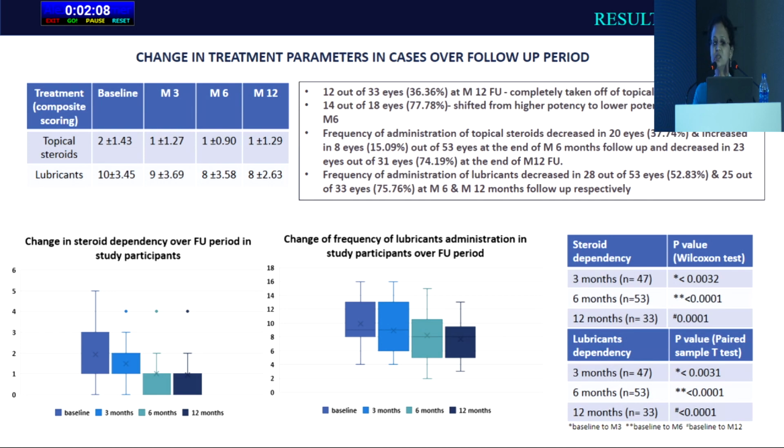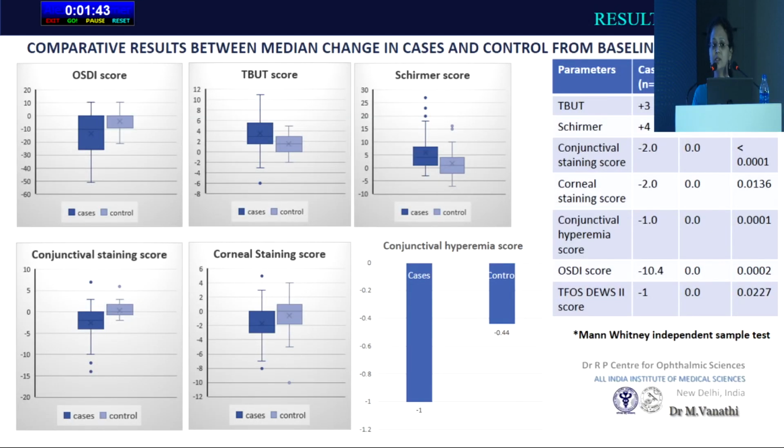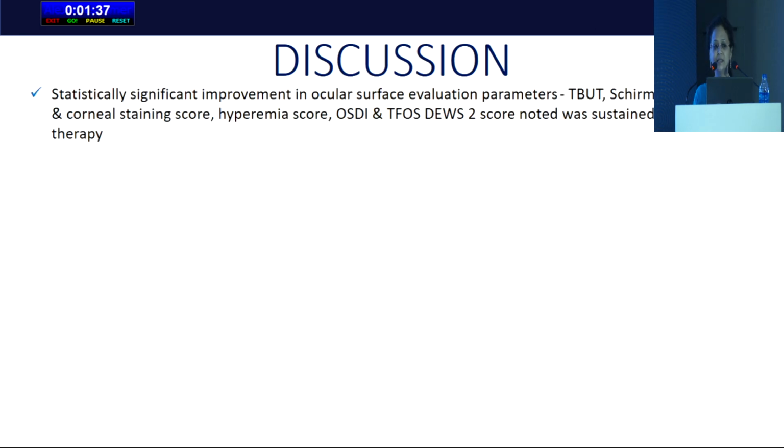Again, evaluating the change in treatment parameters, looking at the change in steroid dependency over the follow-up period and the change in the frequency of application of lubricants, all showed statistically significant improvements during the course of the study in our study subjects. This table also shows the statistical significance both at 3 and 6 months compared to our control group. Evaluating the median change also showed a good improvement in these cases.